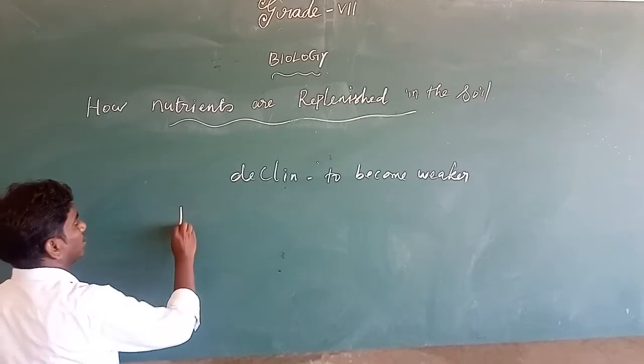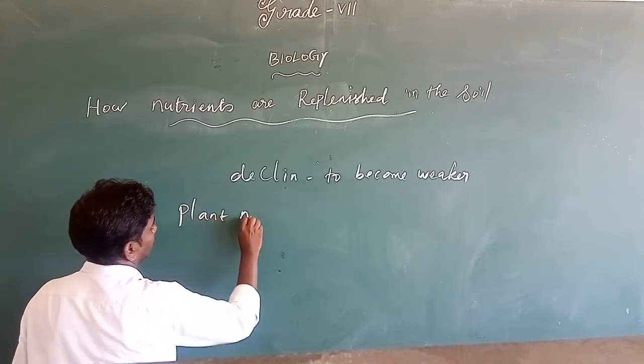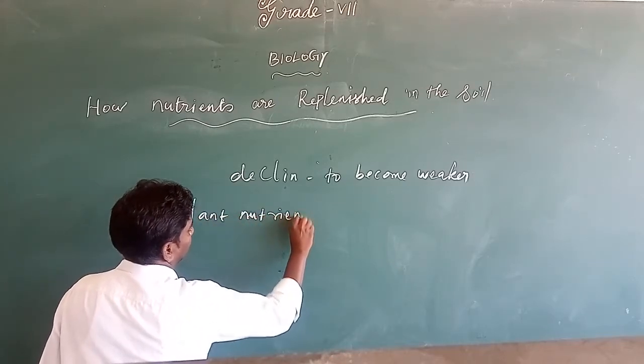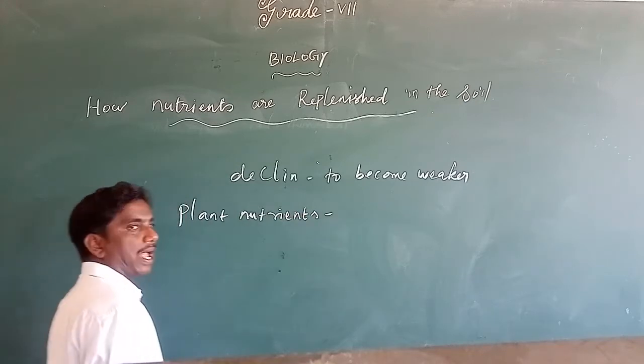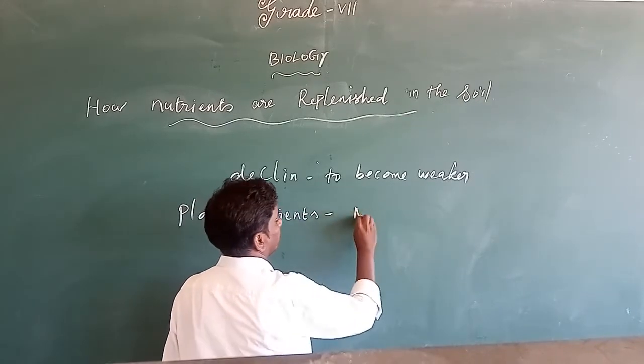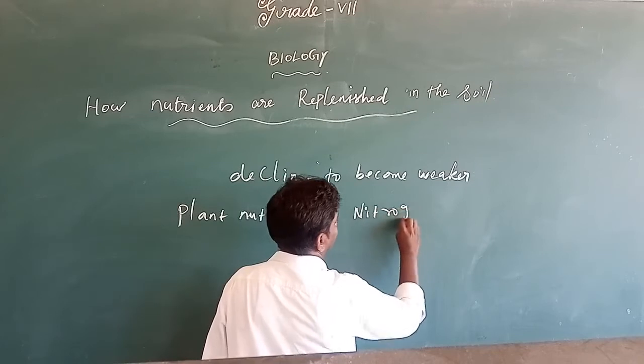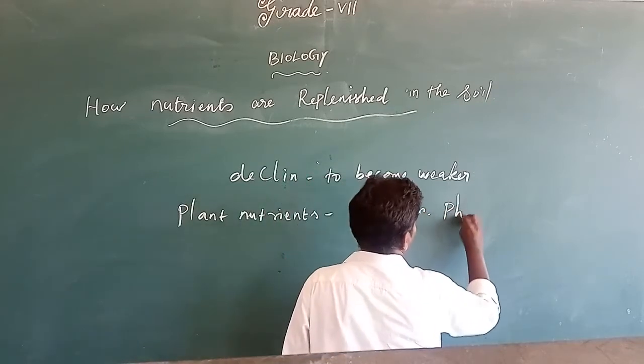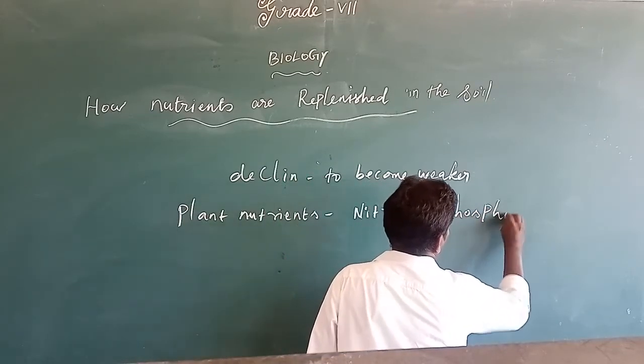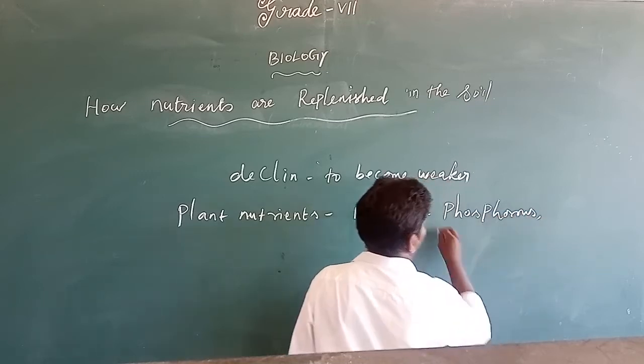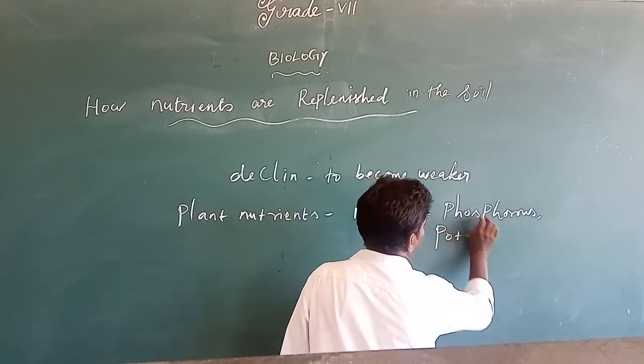So what are the plant nutrients that are very important for growing plants? They are nitrogen, phosphorus and potassium.